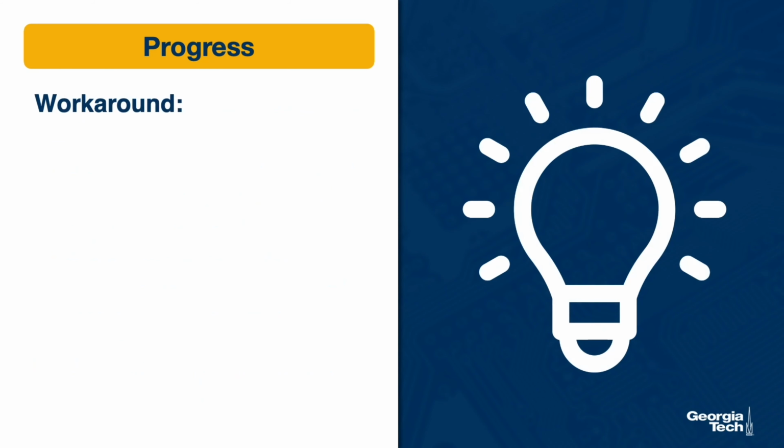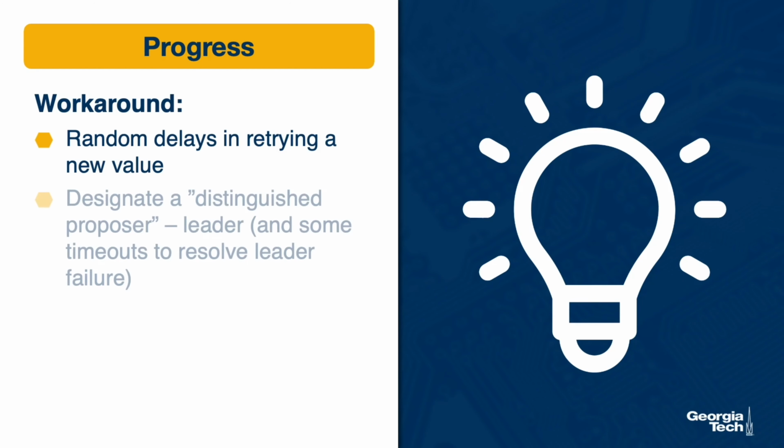To prevent a situation like this, there are some common workarounds. The proposer nodes can use some random delays before they retry a new value so they don't repeatedly cancel out each other's proposals. The system can also use some modification where a single proposer is designated as a distinguished proposer, as a leader. And again, we can introduce some timeouts here to deal with potential leader failures.